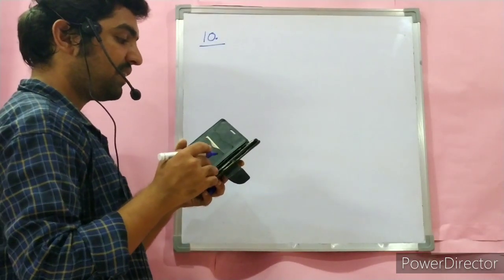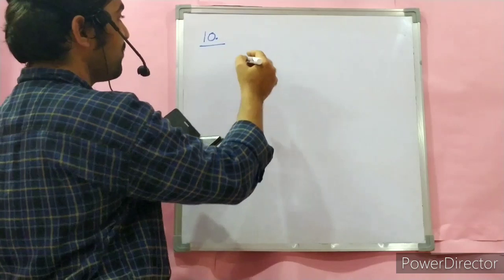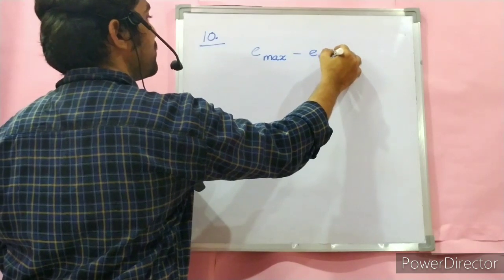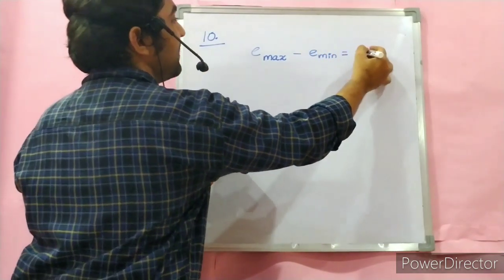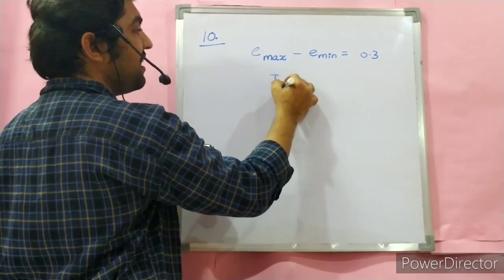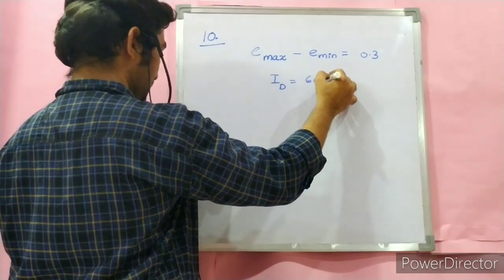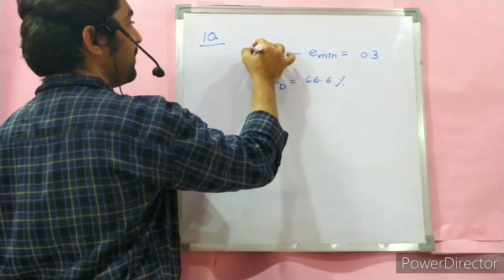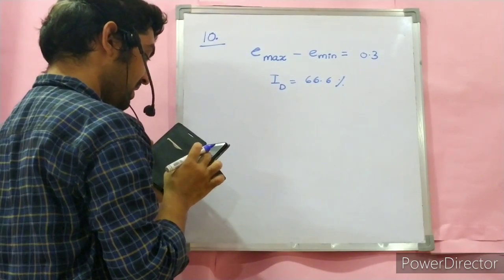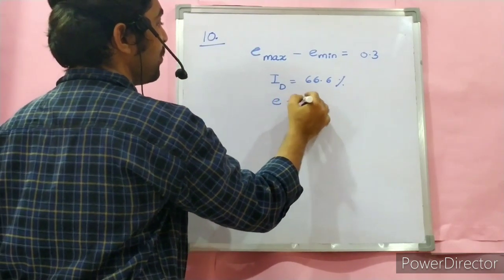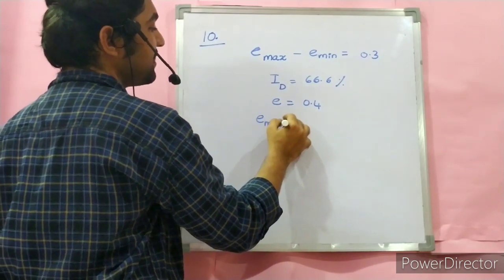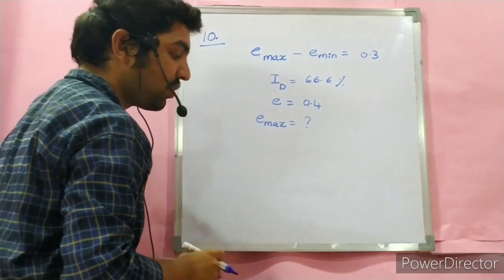Question number 10. The difference between maximum void ratio and minimum void ratio of a sand sample, Emax minus Emin, is 0.3. If the relative density of the sample is ID equal to 66.6% and the void ratio is 0.4, E equal to 0.4, what is asked? The void ratio at the loosest state. At the loosest state, it is nothing but Emax. This is what we have to find.